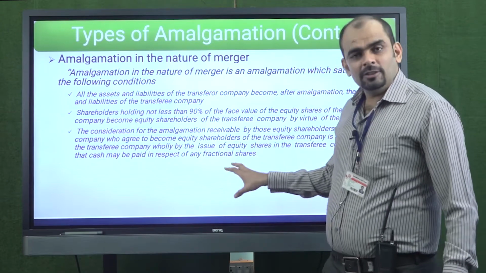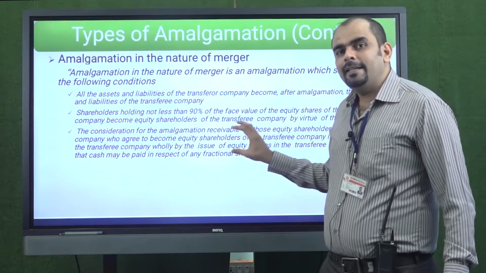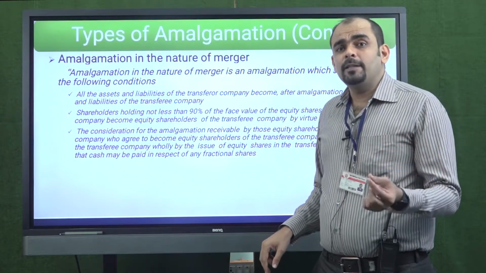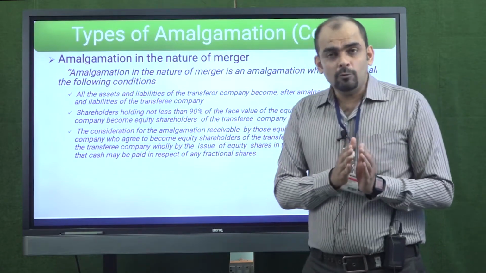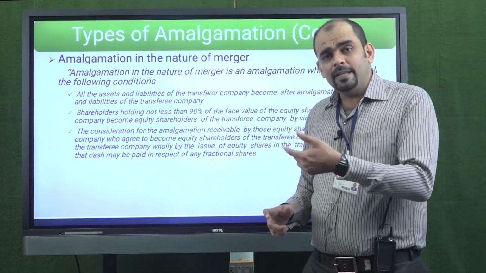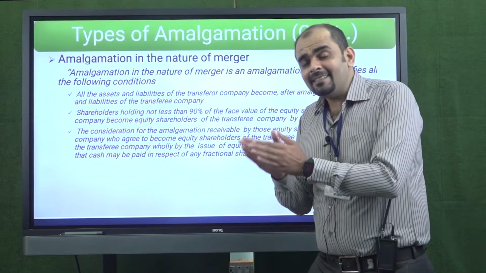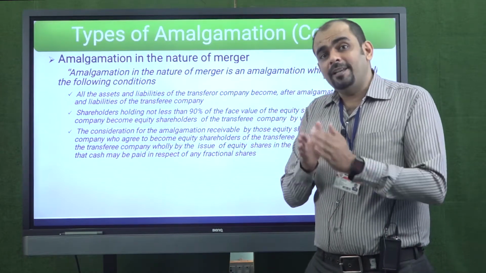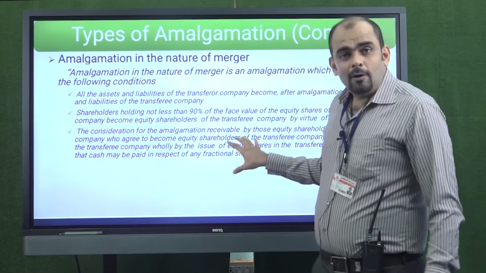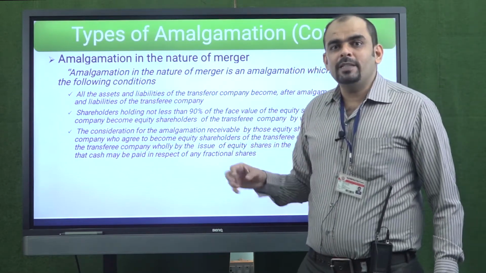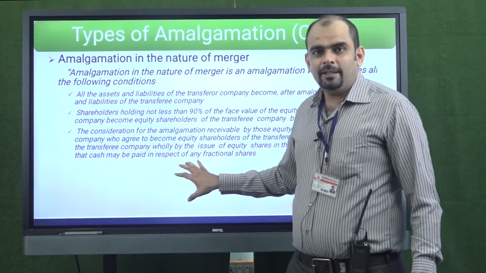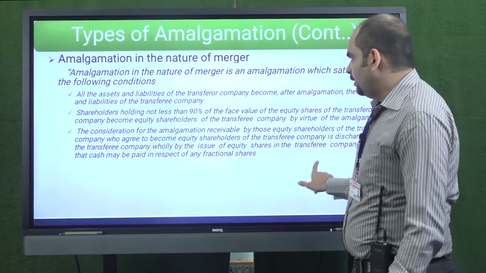And for any fractional shares, cash may be given. Let us try to understand this third point in our example itself. A Limited and B Limited are two companies. A Limited is taken over by B Limited or absorbed by B Limited, so A company's shareholders should get the shares of B company up to the amount possible. If there is any fractional amount which cannot be given in terms of full shares, then in that case cash can be given for any fractional shares.